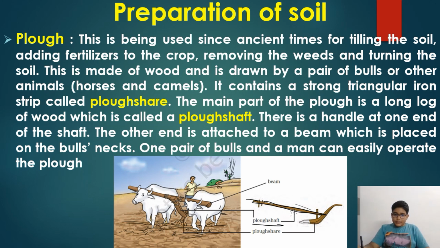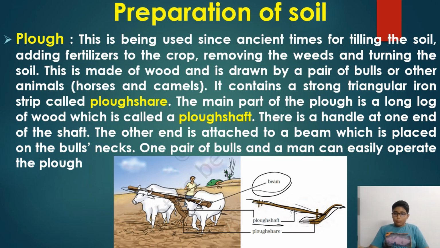And the thing which is attached to the bulls or cows is known as the beam. And this triangular shaped thing is known as the plowshare.